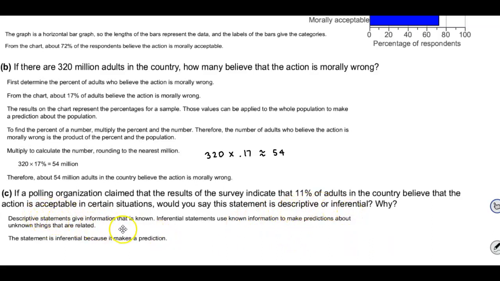Descriptive statements give information that is known. Inferential statements use known information to make predictions about unknown things that are related. So therefore, this statement is inferential because it's making a prediction.